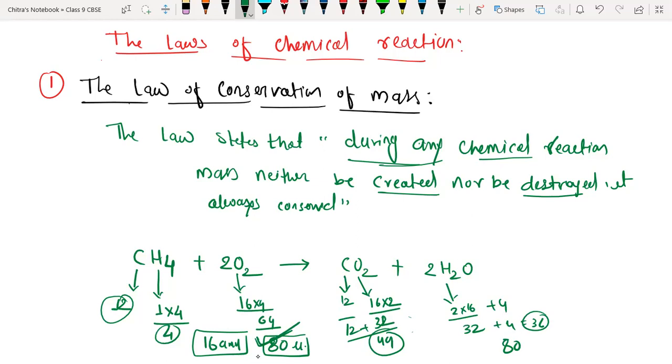Now we have to understand where it is going to be used. Whenever we write any chemical reaction, we have to balance it, which means the number of atoms on the reactant side must be equal to the number of atoms on the product side. That's all, nothing more than that. Take a screenshot of that, then we will discuss a few more points about the law of conservation of mass. Take a screenshot, everyone.